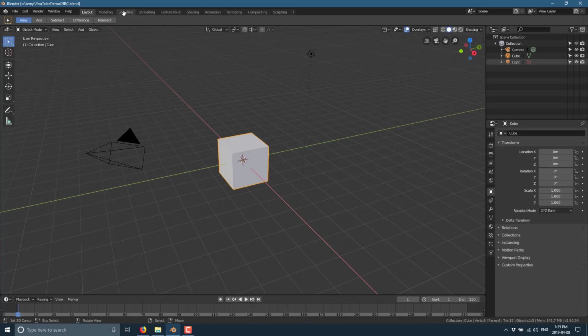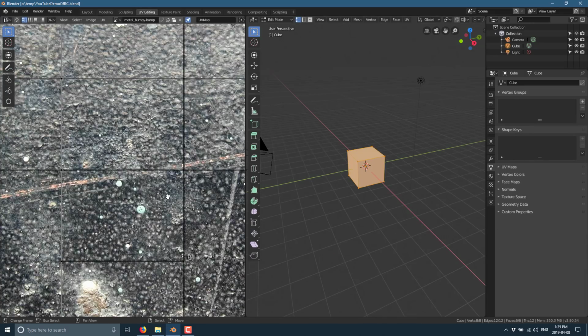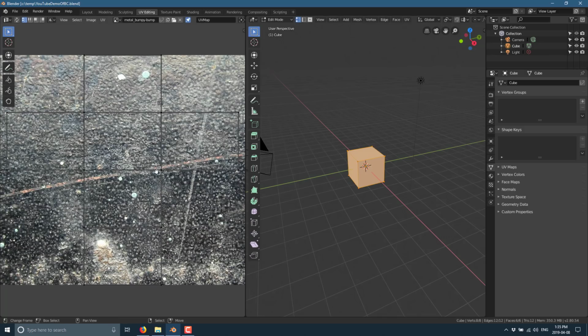And now if I go back over here to the UV editing, look at our images, you will see we now have that metal bumpy texture available to us. Had I grabbed one with three or four textures, I would have gone ahead and downloaded all of them. So that is another perk of joining the Blender Cloud. Again, probably the biggest perk here is it is the most direct way to support them.